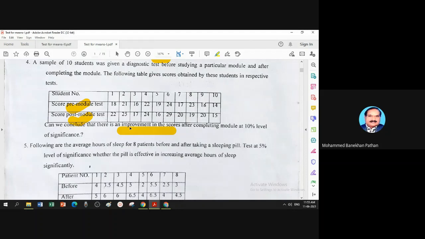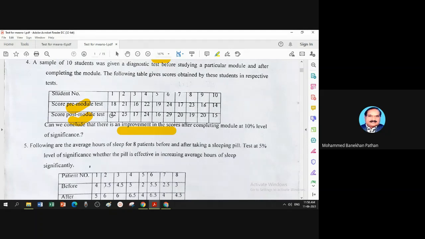I want to see improvement. So what is the logical answer for improvement? If the post score is bigger than the pre-score, there is an improvement in the score. According to the question, you need improvement or you need no improvement. Here improvement is in your favor, so the value of y should be larger. In the gym, we want to reduce the weight, so y should be smaller.